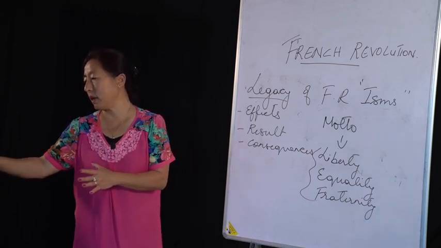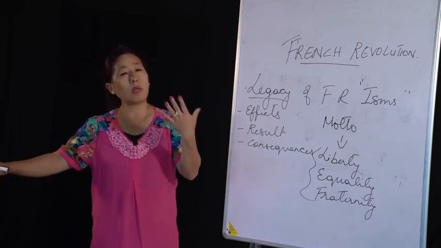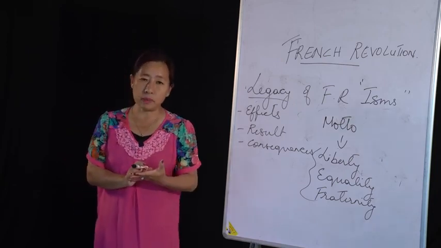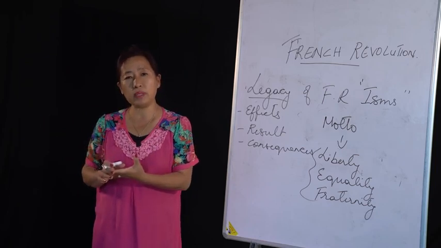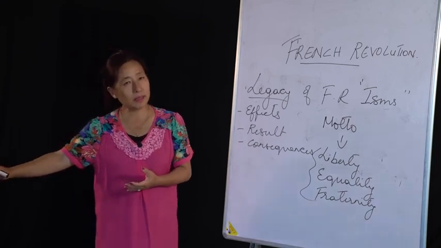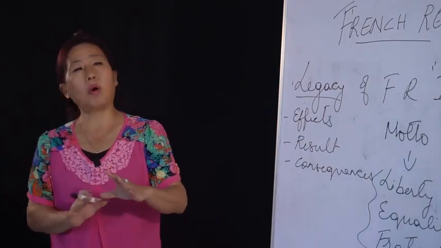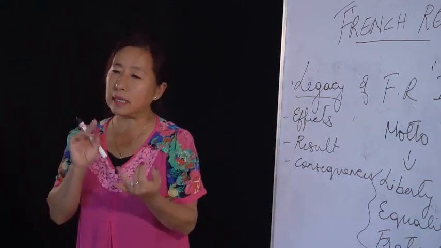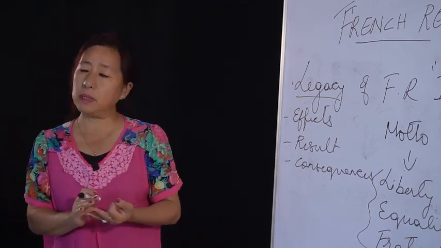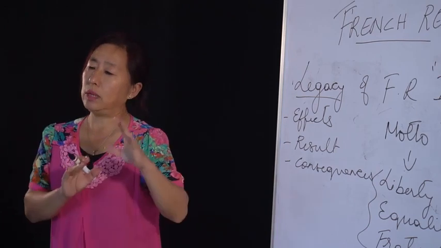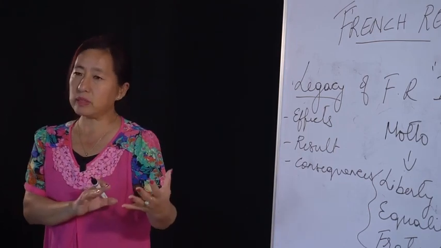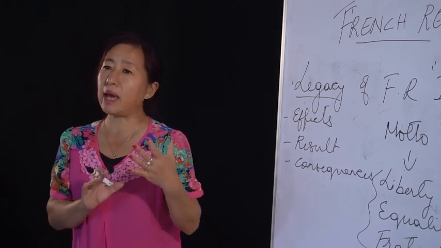Then we have also discussed the reign of terror, where thousands of people were killed without any reason, just because of one man, Robespierre, because he wanted to have control over France. Then we have discussed the legacy, which is the most important point. It can be called the legacy, the effect, the result, or the consequences. There we discussed how it affected the world. It not only affected France, but the whole world.